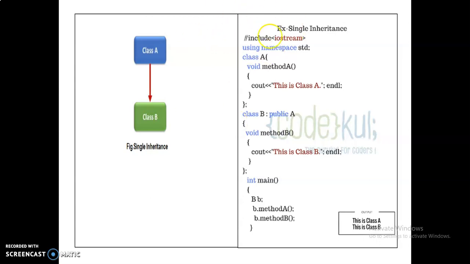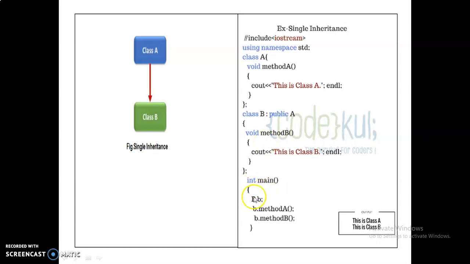In this example, this is the class A. Within the class A, method A is defined. Within this method, the output statement is given. This is class A. And then the class is closed here. And then the second class, the class name is B, colon, and then the specifier here is public A. Because the class A is inherited in the public mode, public specifier, here the method A is automatically derived to the subclass B.